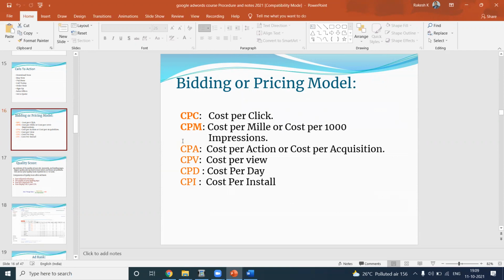Today, the minimum Google AdWords starting budget will be 500, but nowadays the account adding amount is a minimum of 1,500, compulsory and important. If you add 500, maybe they can't run the ad. Only when you add more amount will your ad campaign start running. The daily budget is fixed at 500, it's not a big task, but for the minimum budget, you must add 1,500 to the account.